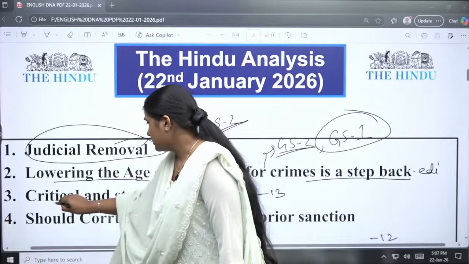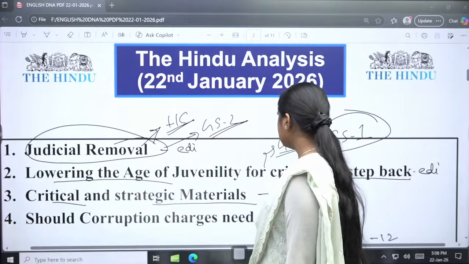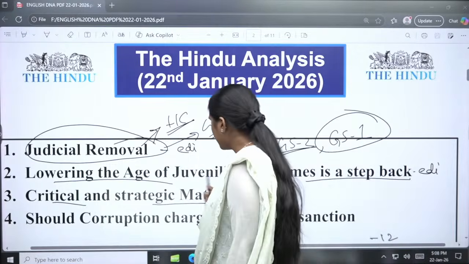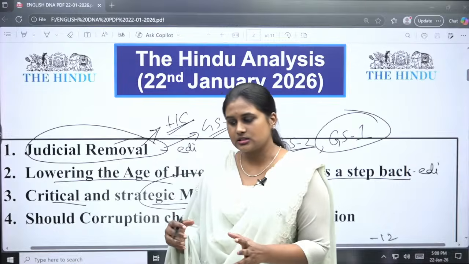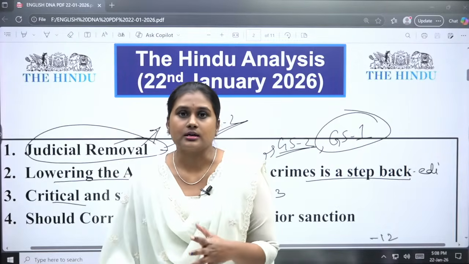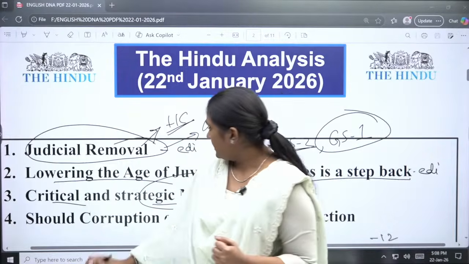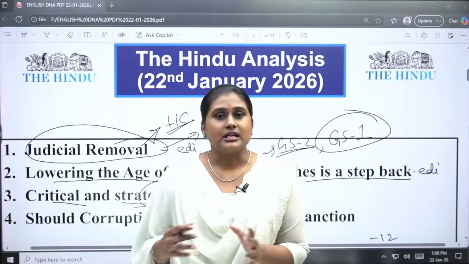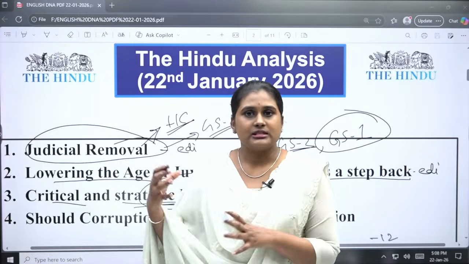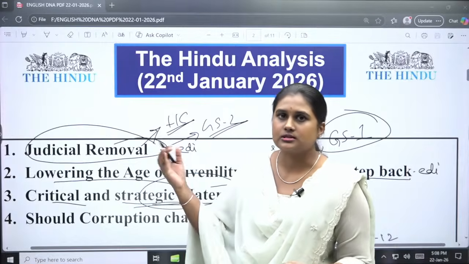Then, critical and strategic materials. It is important in certain things. Critical minerals are actually needed for our economic development, and strategic materials are actually needed for our national security. We will see what all these minerals are and what the article is about.